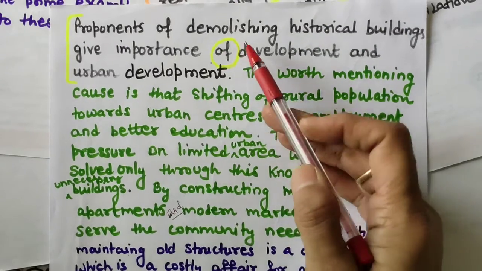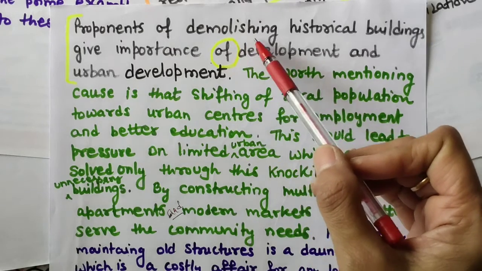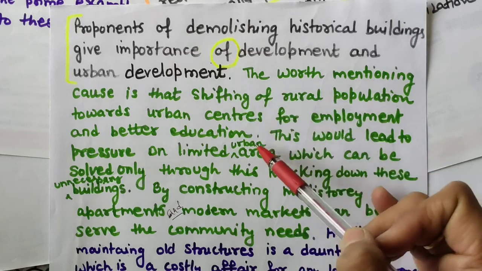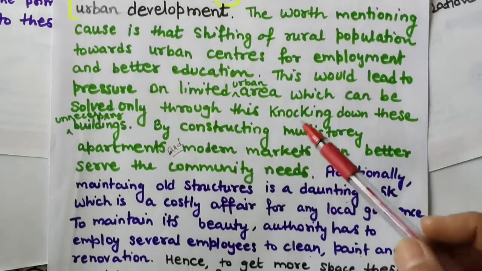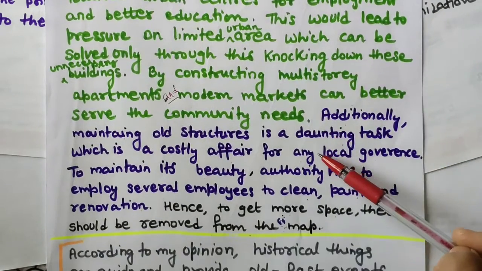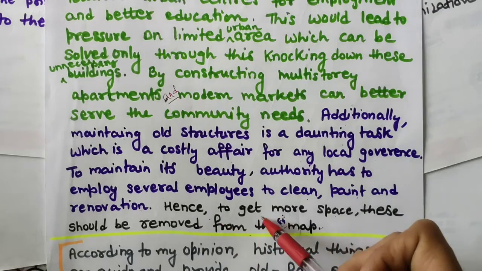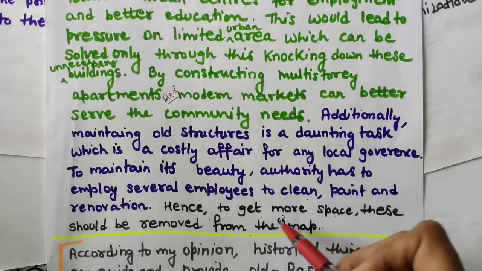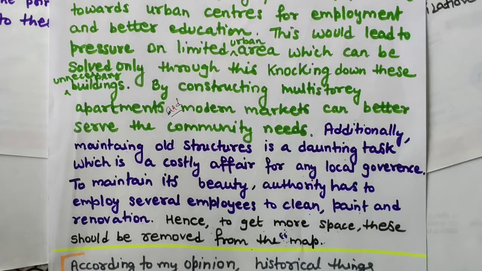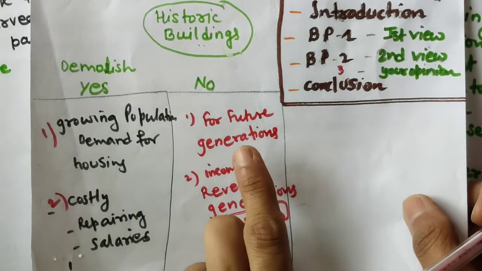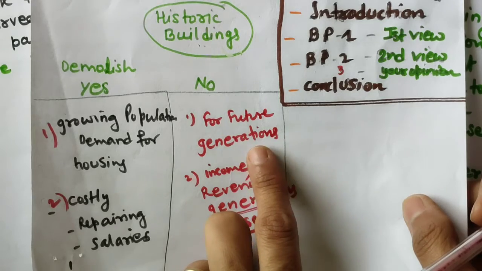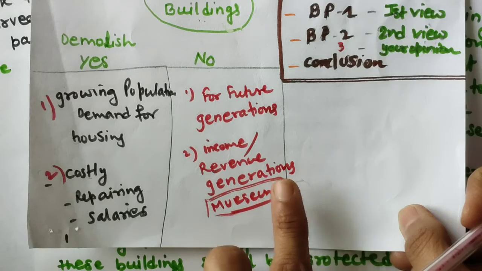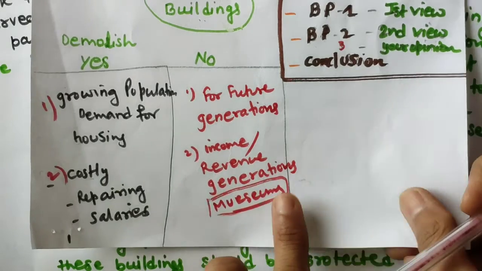See this, I will show you the full paragraph. First I have announced the topic that we are going to discuss, demolishing historical buildings, and given reasons why these should be removed. This is my first point and this is my second point, and now I have concluded this paragraph with this line. Now the second point of view: we will discuss future generations' knowledge, and getting more income or revenue, as we can convert these buildings into museums and all.